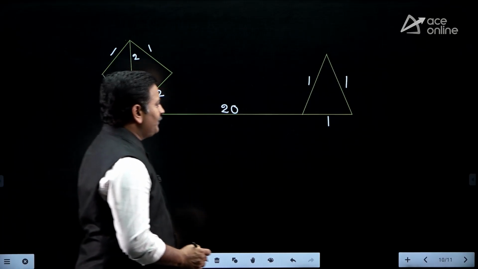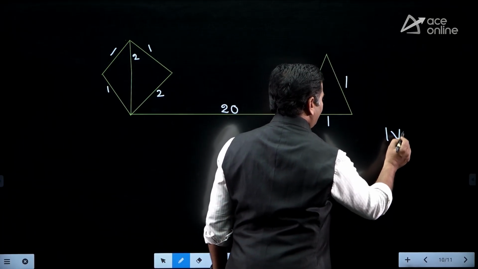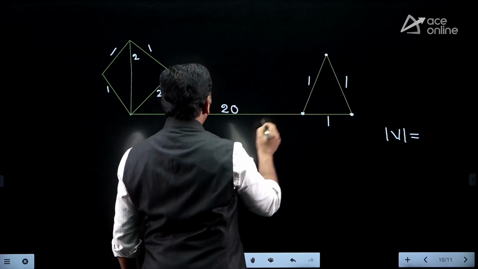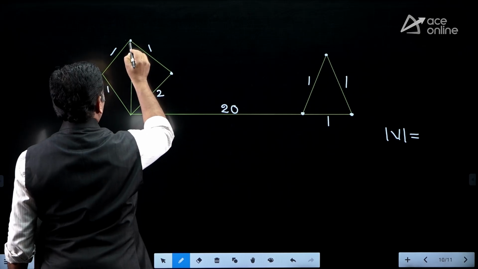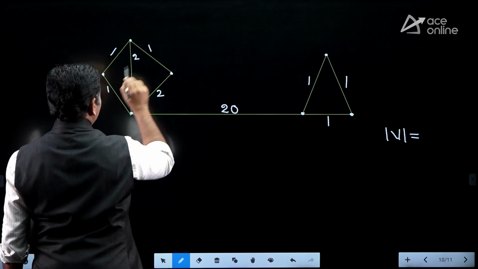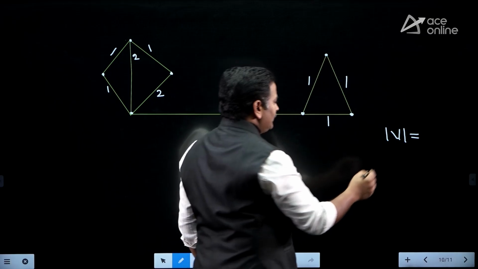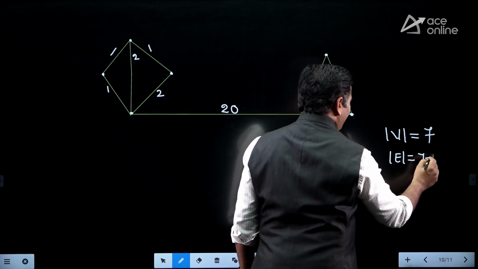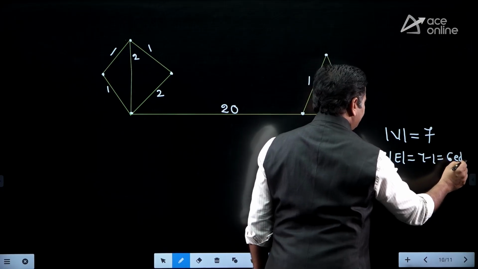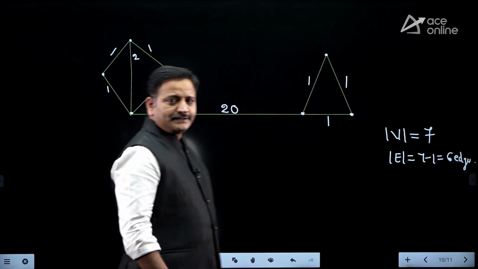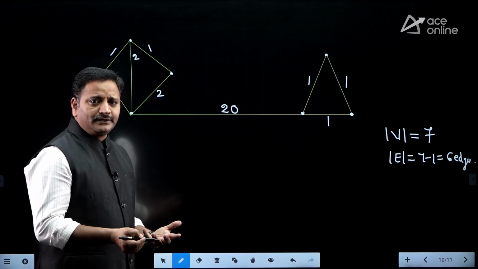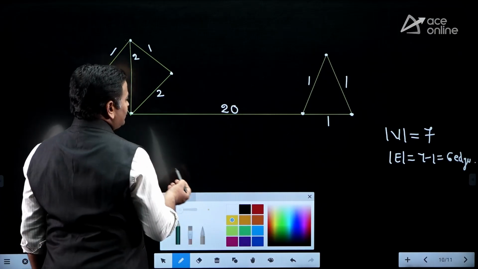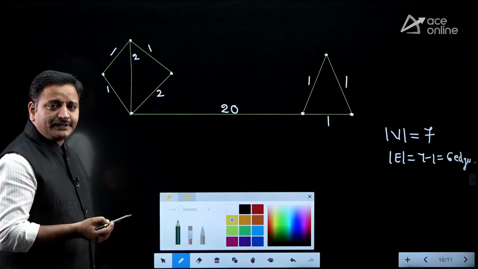First important point is you have to check how many vertices are there in the graph. The number of vertices is 1, 2, 3, 4, 5, 6, 7. So 7 vertices are there in the graph, friends. If the graph contains 7 vertices, your spanning tree contains 7 minus 1, that equals 6 edges. Therefore, you can apply Kruskal's algorithm for drawing edges.